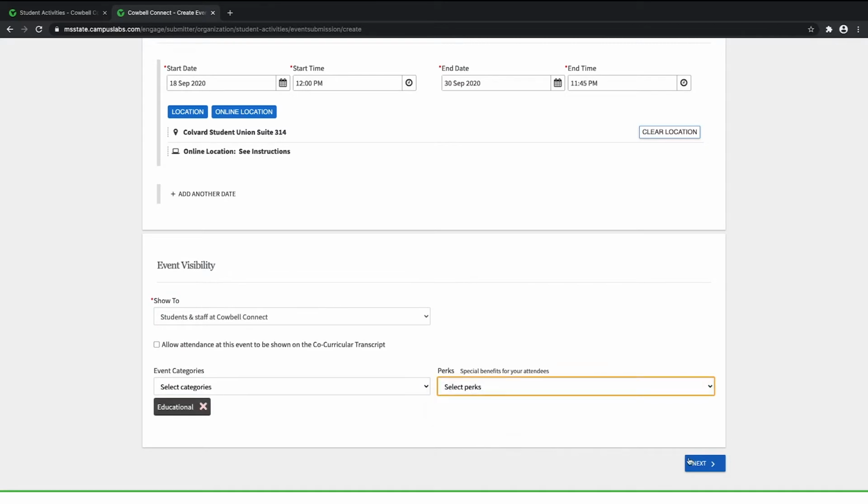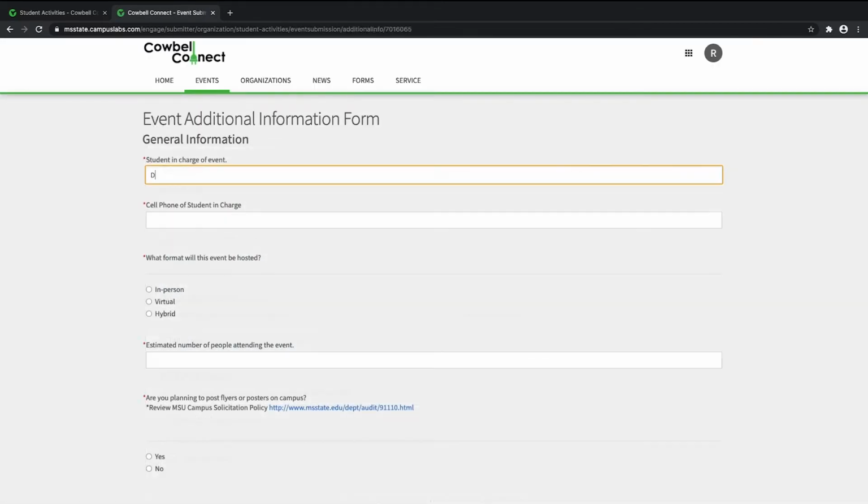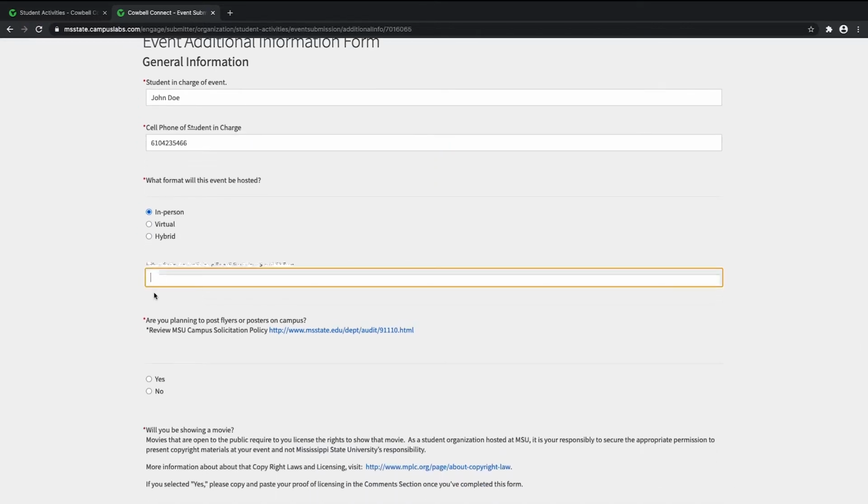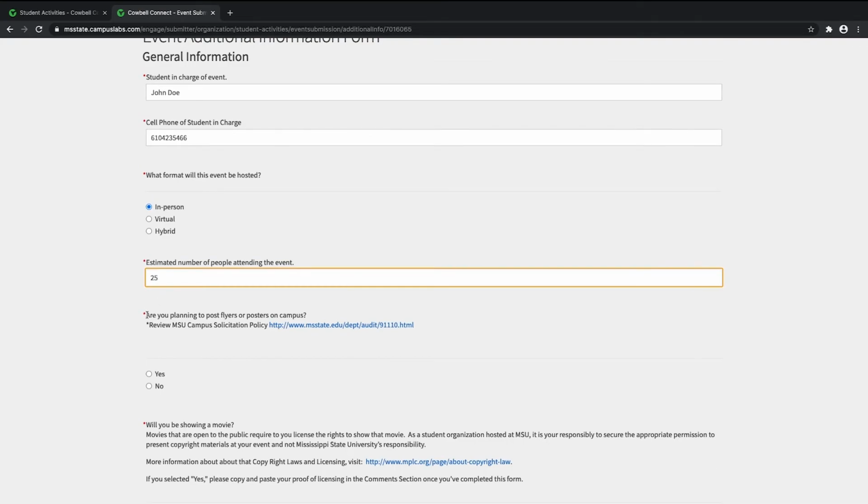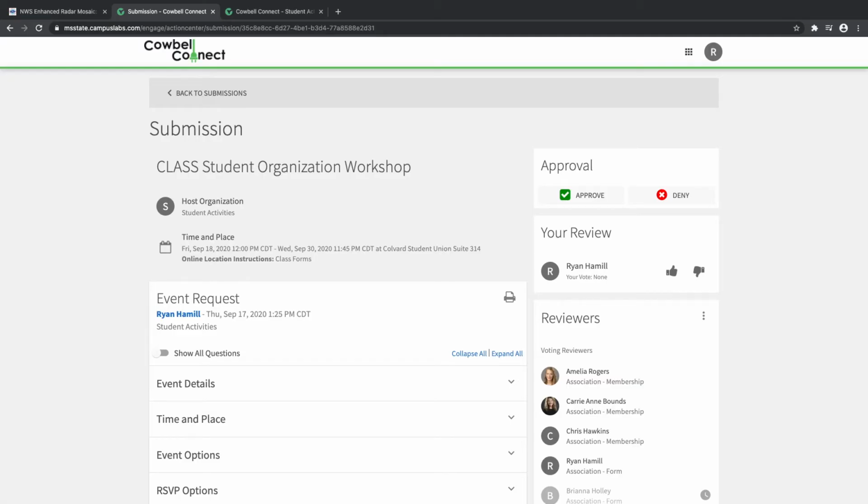As you go through the rest of the form, make sure you are accurately, to the best of your ability, telling us how many people will be at the event. This is vital information for room reservations and social distancing guidelines. As the numbers continue to change, we will continue to update our guidelines to be current with the changes in university and state mandates. After your organization submits your event, it goes through a process of review and approval.